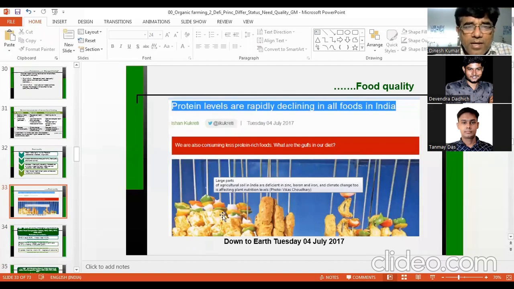This is data from the National Institute of Nutrition, Hyderabad. This is in the public domain. Anybody can see it. I just read this in Down to Earth, and you can read the headlines: protein levels are rapidly declining in all foods in India. The protein content in our food is declining.